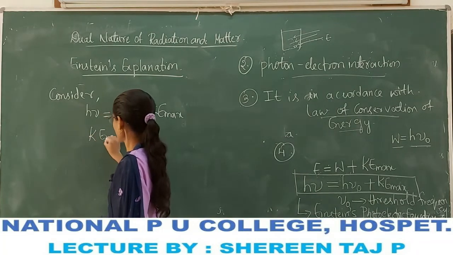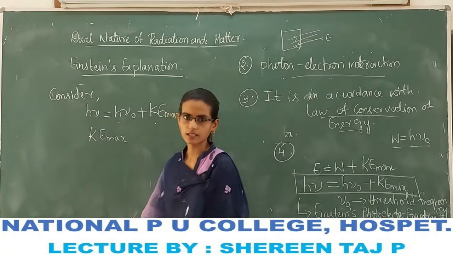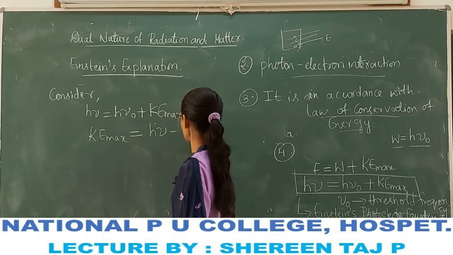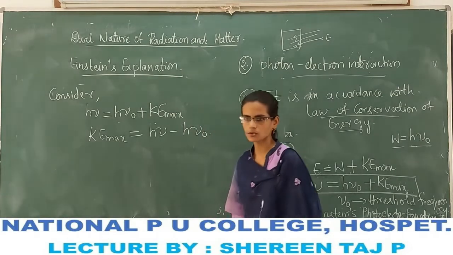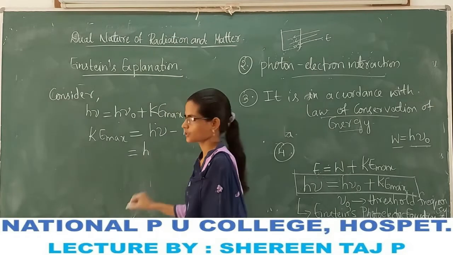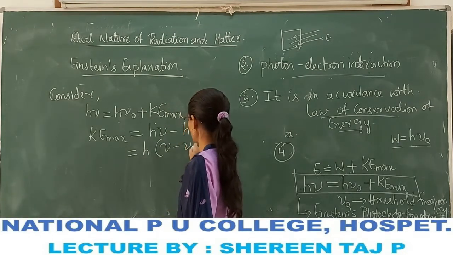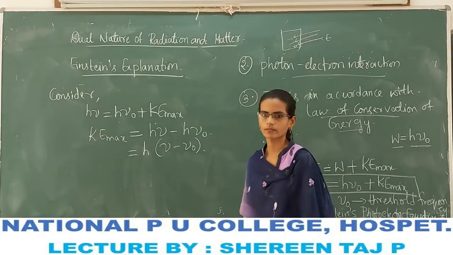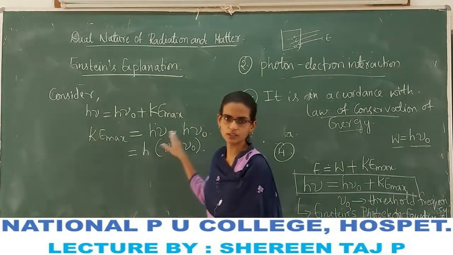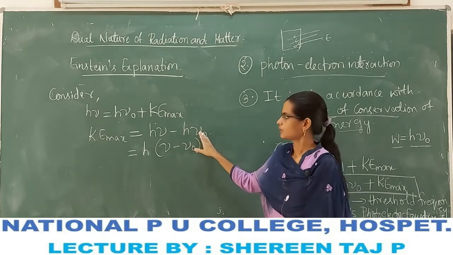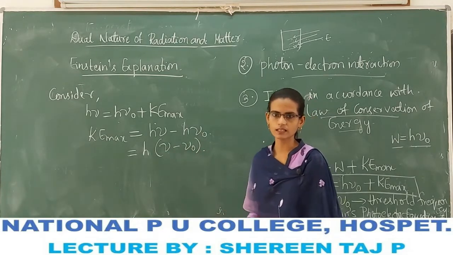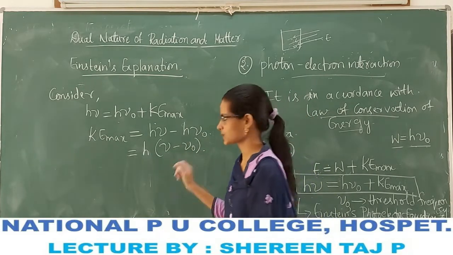From this we can write the kinetic energy of the photoelectrons as h nu minus h nu naught. Further, taking h common, h times nu minus nu naught. Now let us discuss from this explanation itself. Based on the values of nu and nu naught, we can say whether the photoelectric effect is possible or not using the equation.